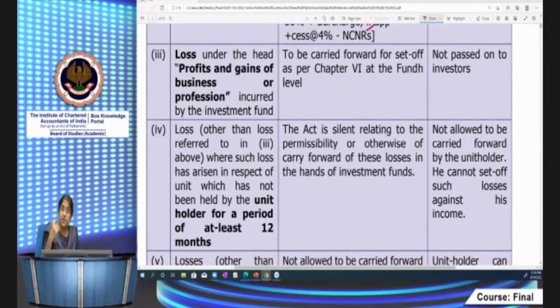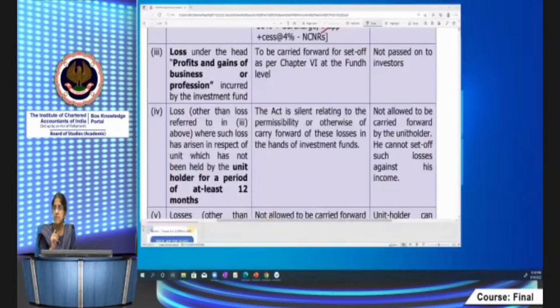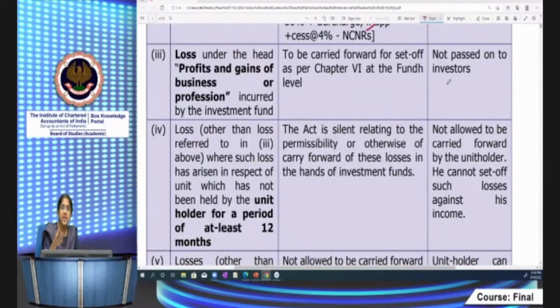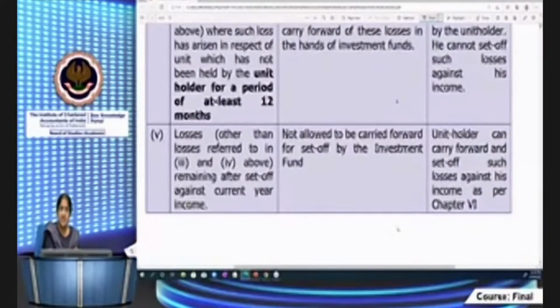Then if the units are held for a period of less than 12 months, then the unit holder cannot carry forward losses in respect of those units which are held for less than 12 months. And the act is also silent relating to whether it will be allowed as set off in the hands of the fund level itself. The act is not specifying anything relating to that. Okay. So this is as far as the investment funds is concerned.